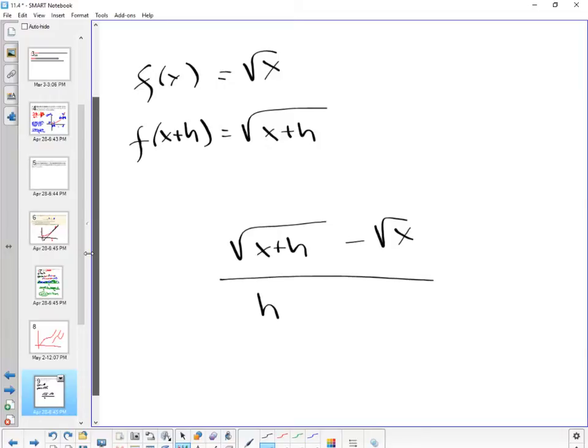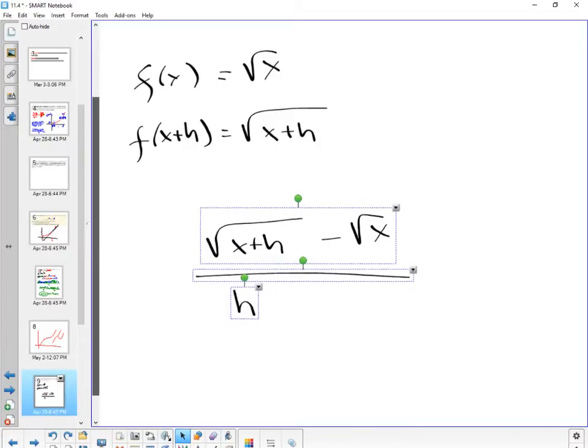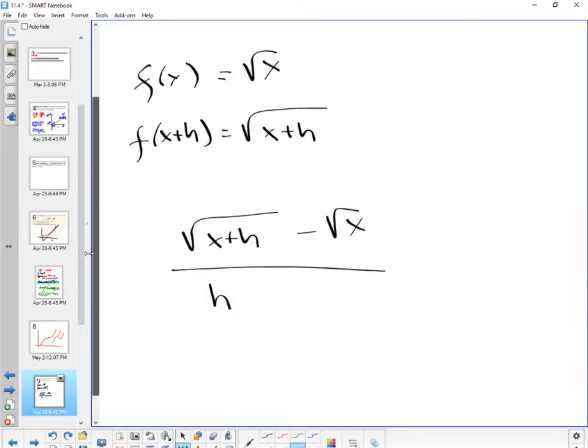Do you guys remember rationalizing the denominator? Well, we're not going to rationalize the denominator, we're going to rationalize the numerator. That means I'm going to have to multiply this by its conjugate, square root of x plus h, plus square root of x. And I'm going to do it to the bottom as well, correct?